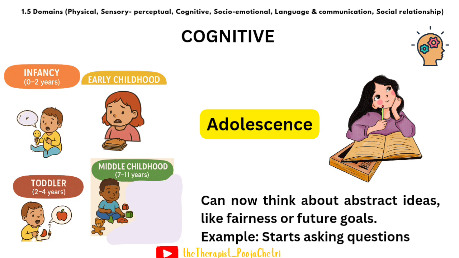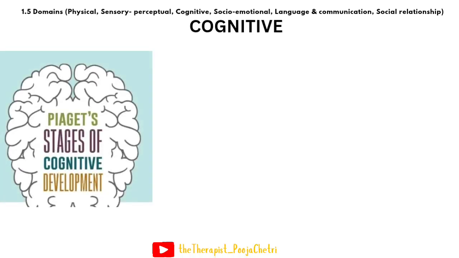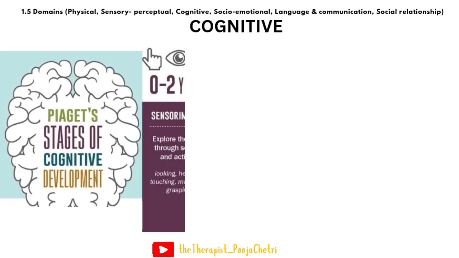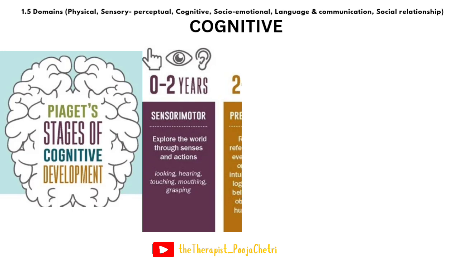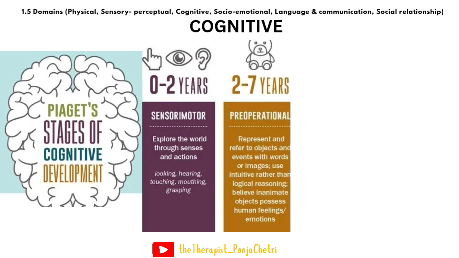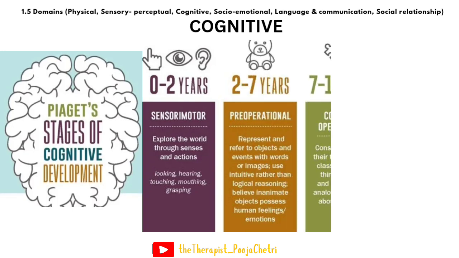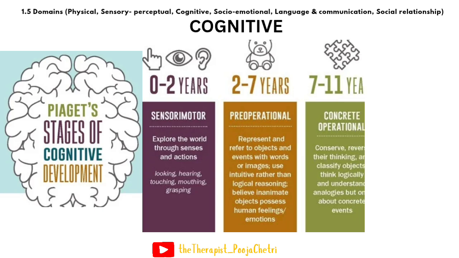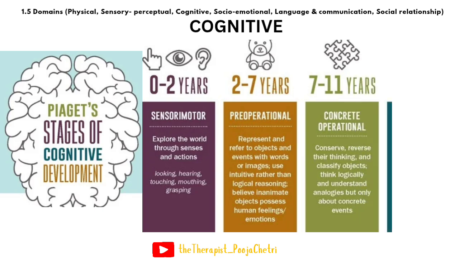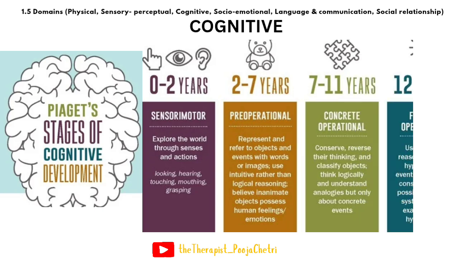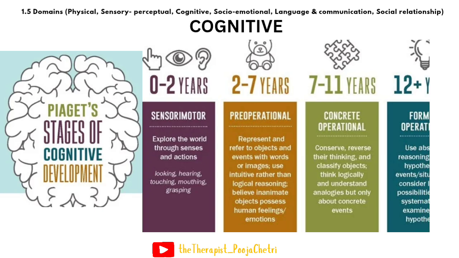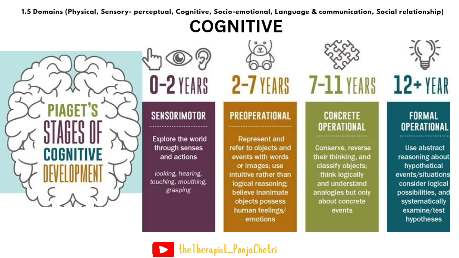There is one popular theory of stages of cognitive development given by Jean Piaget. He talks about 4 stages, the first being the sensory motor stage. Here he says that cognitive development is predominantly driven by the senses, because the child uses their senses and motor skills. The next stage he says is the pre-operational stage. In the next stage of cognitive development he says is the concrete operational stage, and the last one is the formal operational stage.